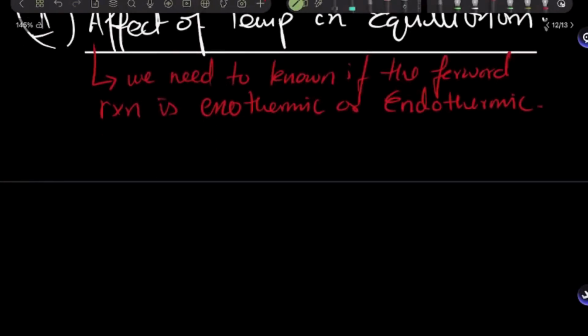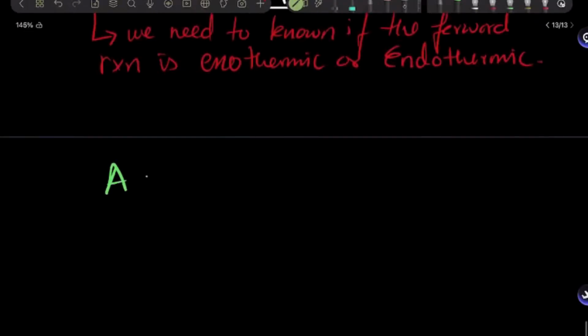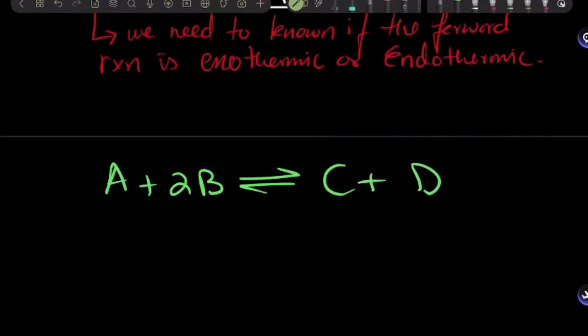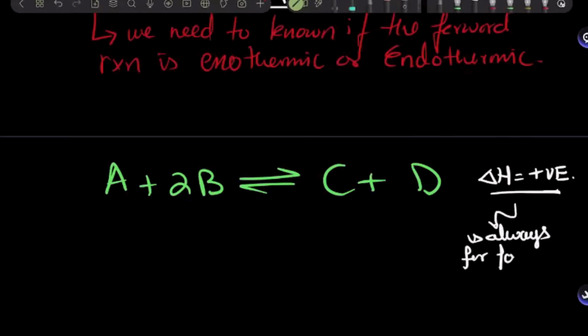So let's take the same reaction A plus 2B goes into C plus D. Now remember that whenever you have a reversible reaction and there's a delta H or enthalpy change written in front of it, this enthalpy change would always be for the forward reaction. All right. So if the delta H written in front of this reversible reaction is positive, for example, positive 200 kilojoules or positive 1000 kilojoules, whatever, but it's a positive value. What does this mean? This delta H is always for forward reaction.